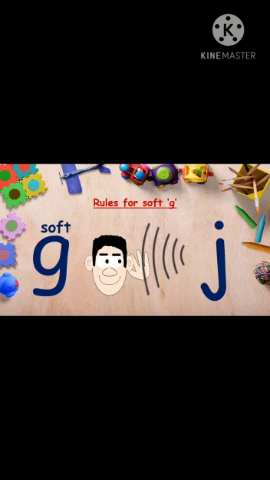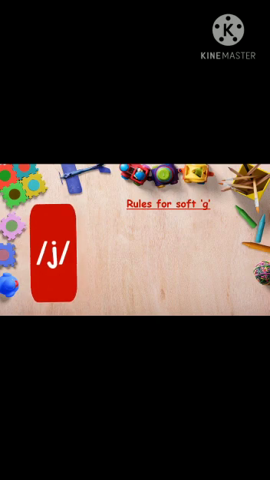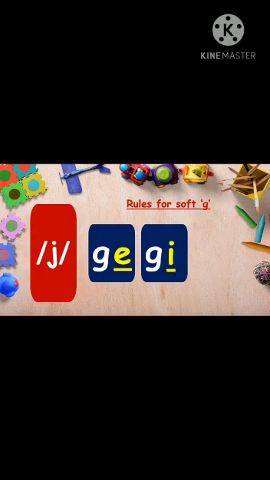Let's look at them. Soft G sounds J only when the letter G is followed by E, I, or Y. GE, GI, GY makes the letter G sound soft as J.